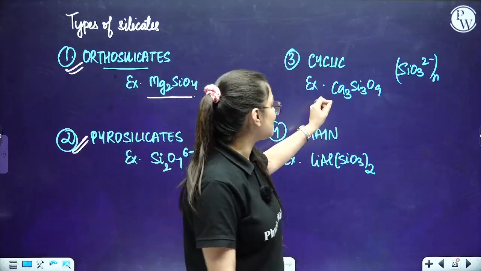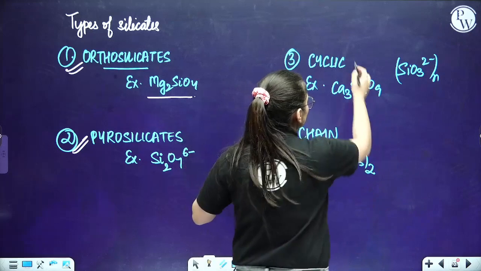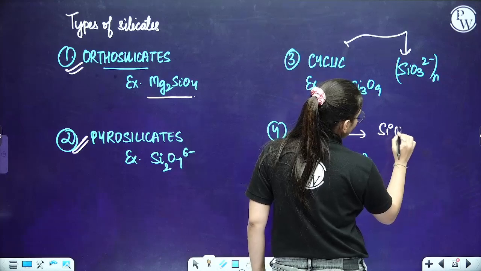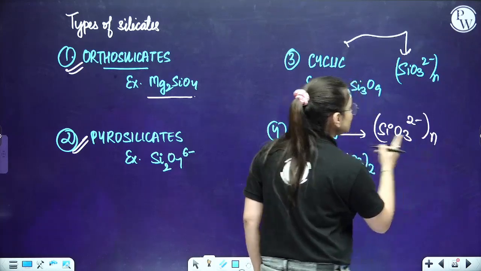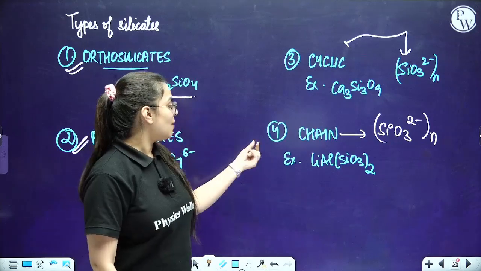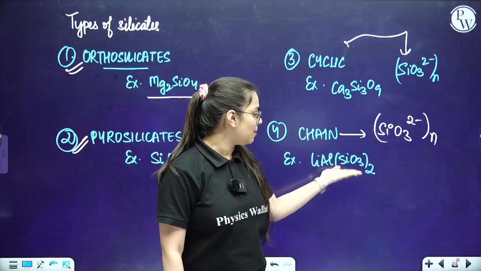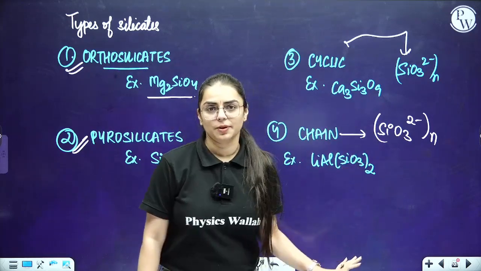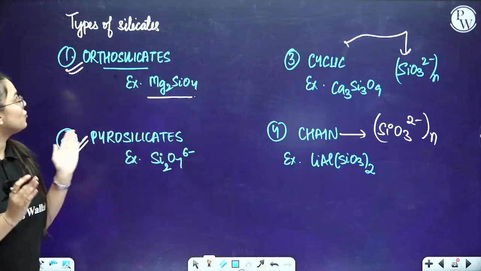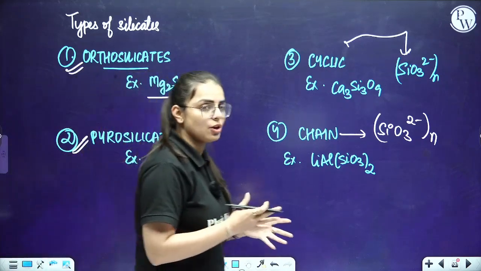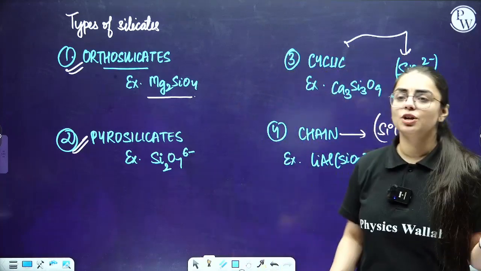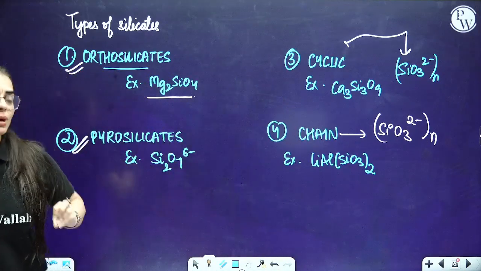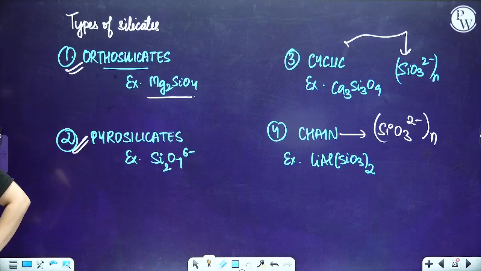It is Ca3Si3O9, and its general formula is (SiO3)n 2n-. Chain silicates also have the same general formula, SiO3 2n-. But the example in chain silicates is lithium aluminium Si2O6, the same as I am using over here. So, these are the examples of the types of silicates that they generally ask you directly in questions. I will write some homework questions so that you get an idea how questions are generally asked in the exams. Just take a minute and write down so that I can tell you the types of silicates.